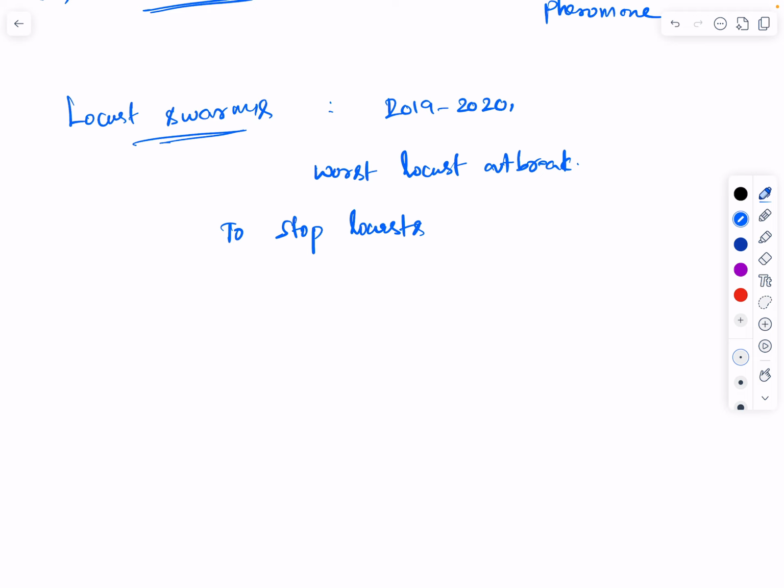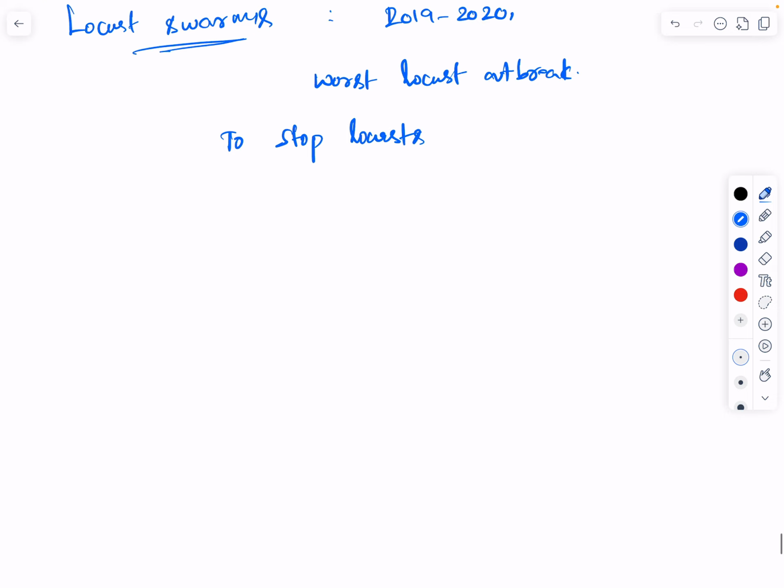Just now we were told that they are releasing a chemical component so that all the swarms act alike and behave in a swarming way. So the scientists from China are trying to discover a way to stop these locusts from swarming. Generally we do it with toxic chemicals, but that is dangerous for the fields as well. So they discovered a way by blocking the natural signals that make them gather in groups, right?